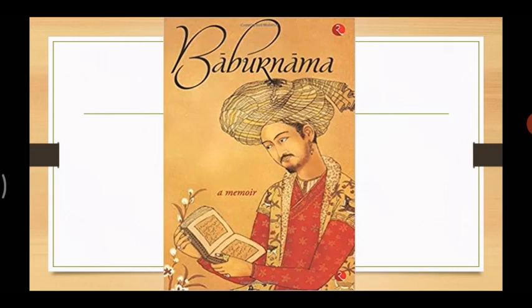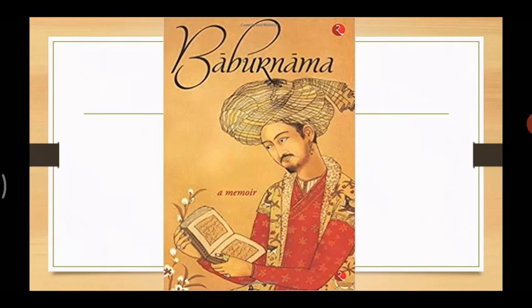He succeeded in securing the dynasty's position, and his empire went on to rule for over 300 years in India. He passed away on December 26, 1530 CE.